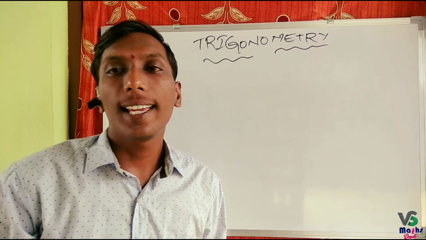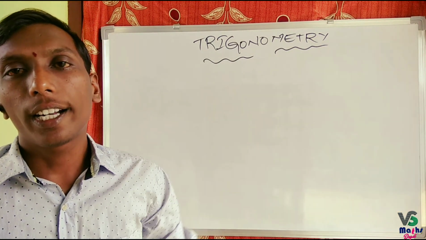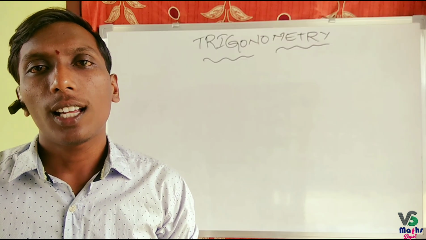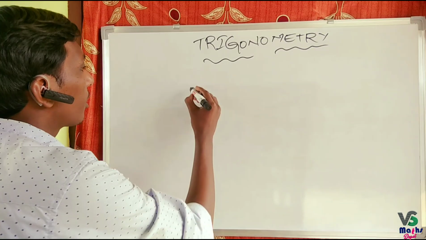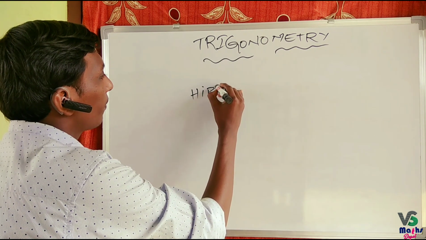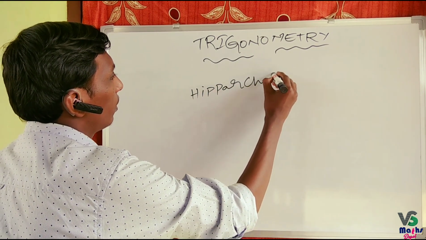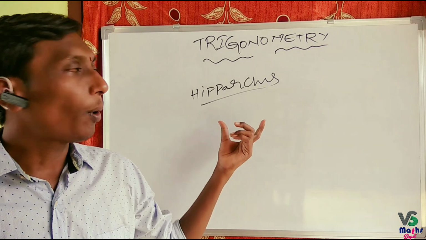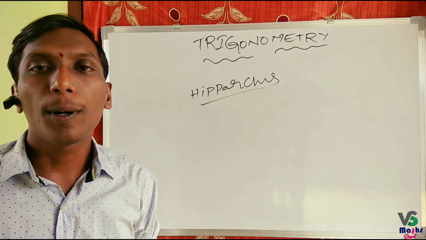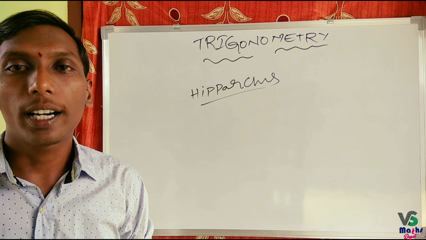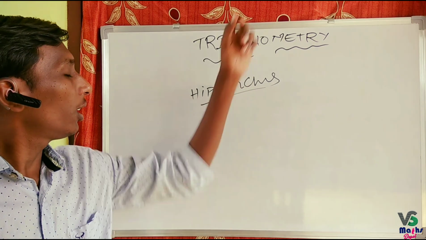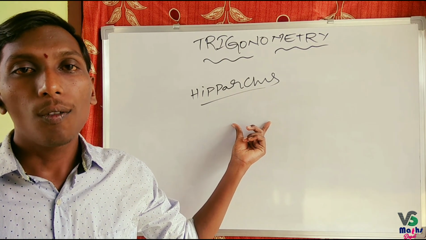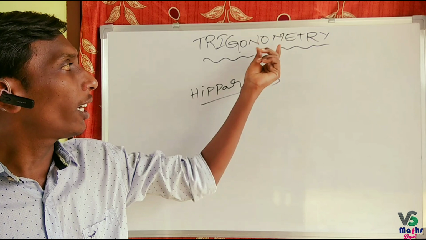Trigonometry is a Greek word. The Greek astrologer and mathematician Hipparchus introduced trigonometry and studied the trigonometric tables. He is considered the father of trigonometry.